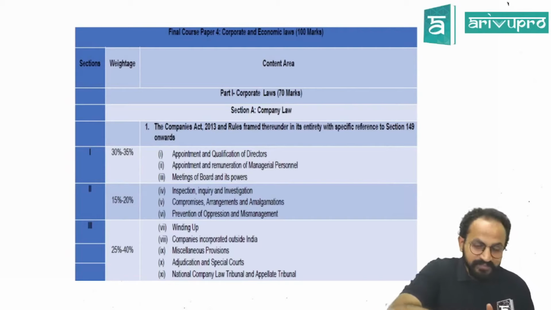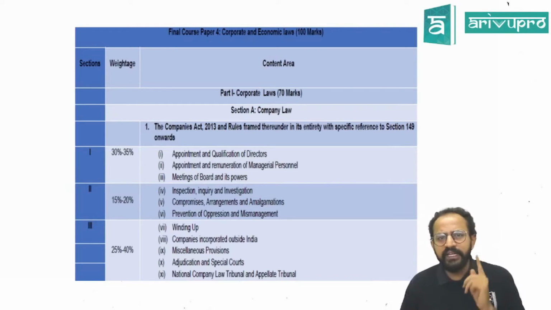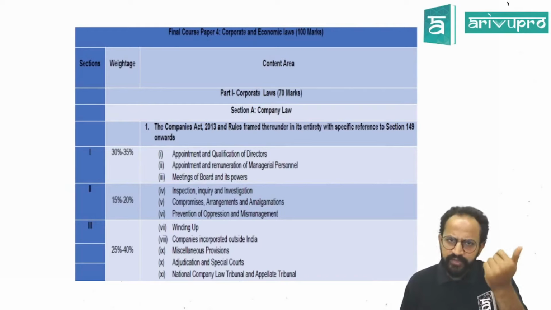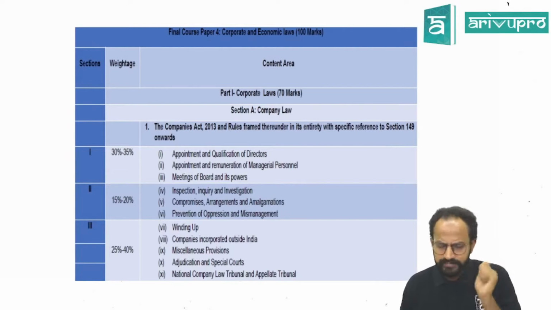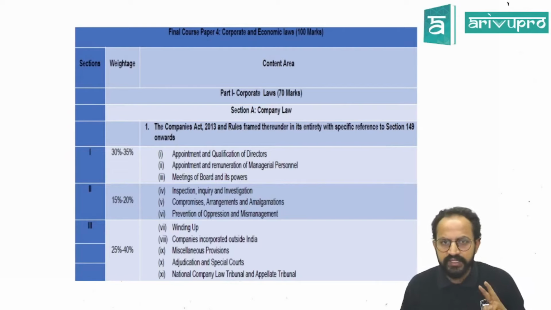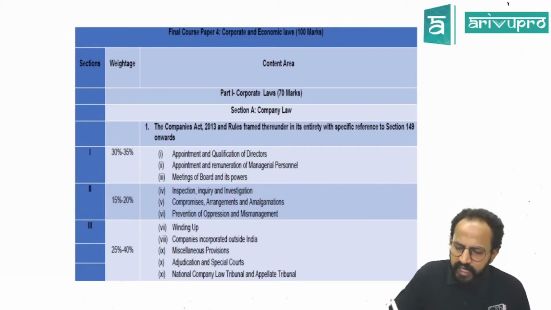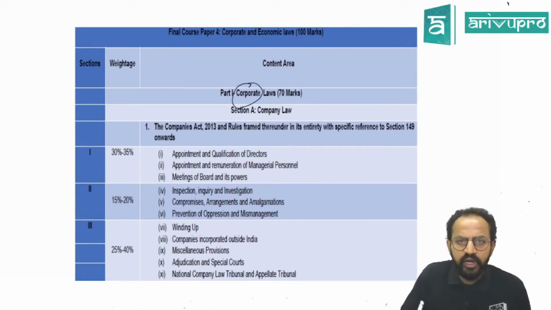Now your particular paper, as the name says, is corporate and economic laws. This 100 marks paper has been split into two parts. Part 1 deals with company laws, that is corporate law.